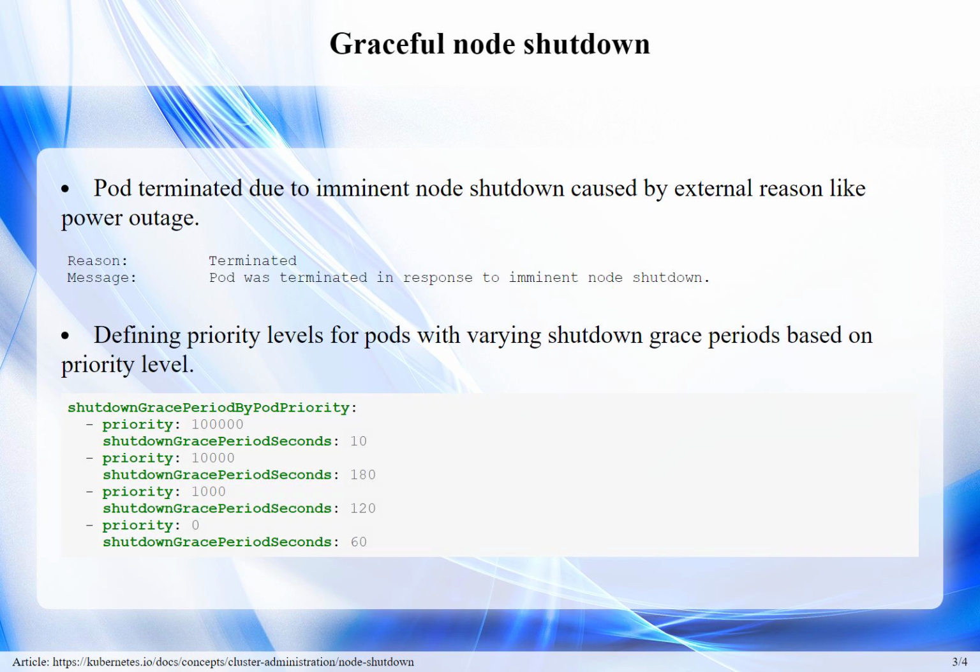The code snippet is defining a list of priority levels for pods along with their corresponding shutdown grace periods in seconds. The higher the priority level, the longer the grace period before the pod is terminated during a node shutdown. For example, pods with a priority of 100,000 have a shutdown grace period of 10 seconds, while pods with a priority of 0 have a grace period of 60 seconds before termination.